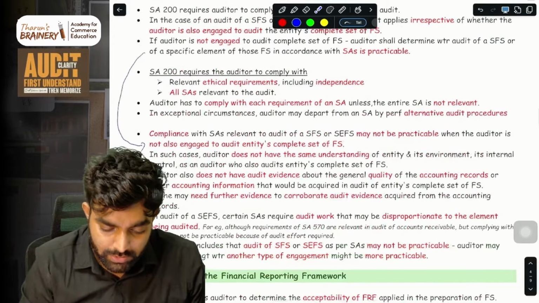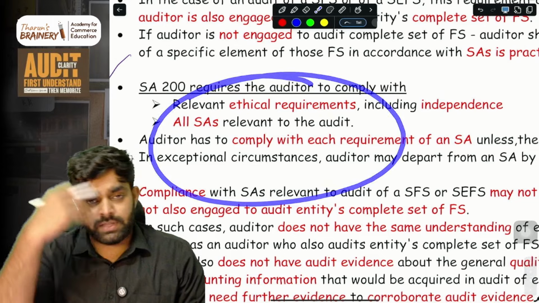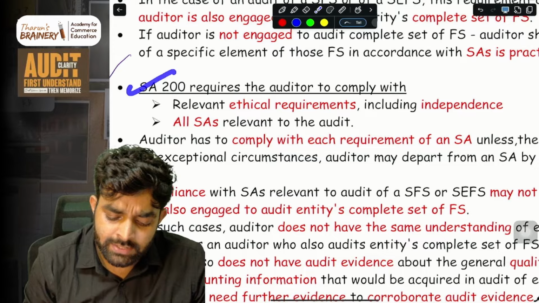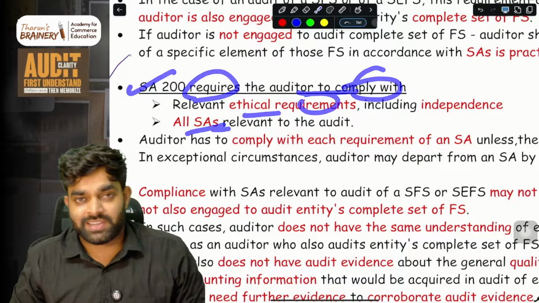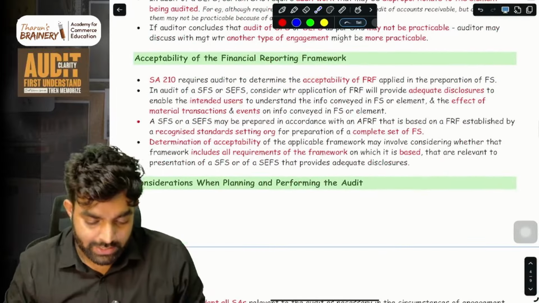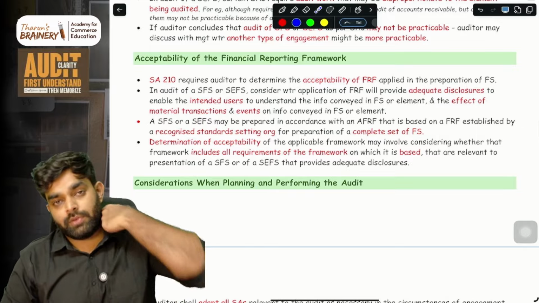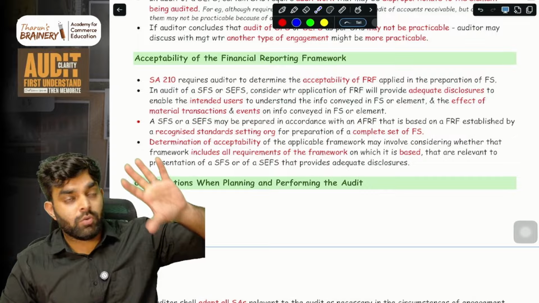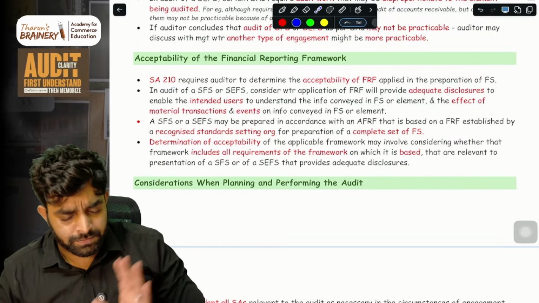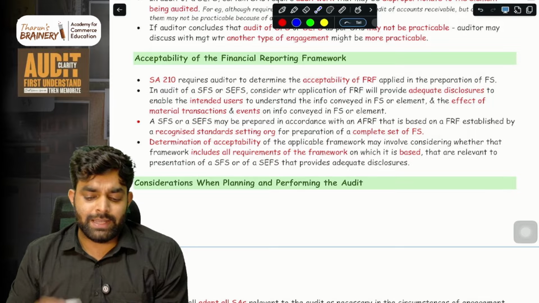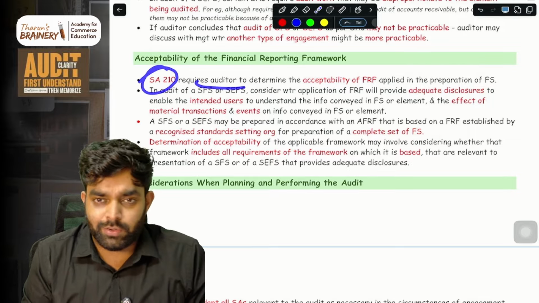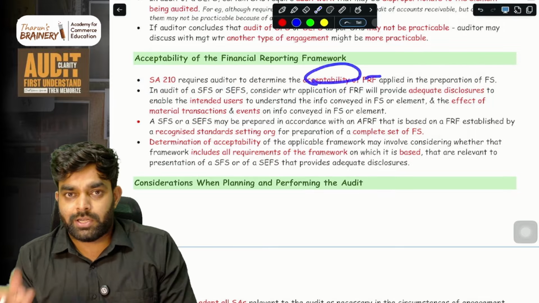And also two things we missed. Same thing which you learned above. SA 200 requires the auditor to comply with relevant ethical requirements and all the SAs relevant to the audit. Simple. Then applicability of the financial reporting framework. Similar to what we learned in SA 800, here also four points are there regarding applicability. Like SA 210 requires the auditor to determine the acceptability of the financial reporting framework.